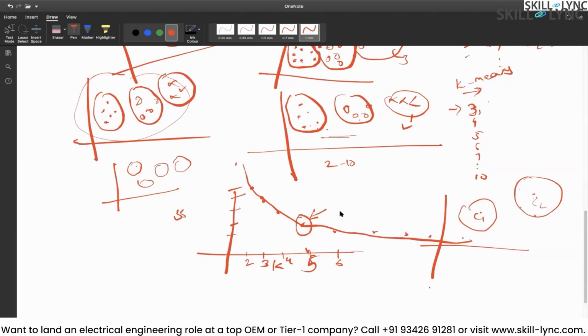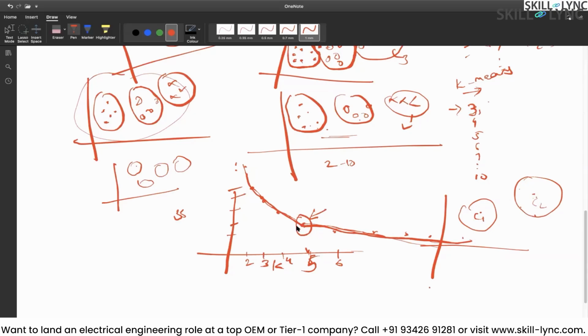This is called the elbow curve or scree plot. But why is it called an elbow curve? If you notice, this looks like our elbow, from here to here and then from here to here. Initially it decreases rapidly, and then the sum of squares decreases only gradually.